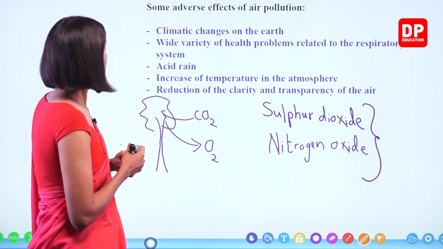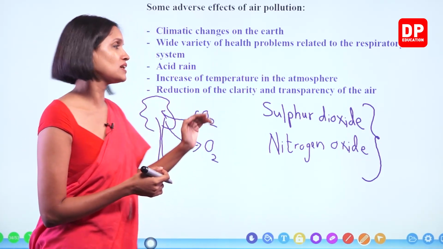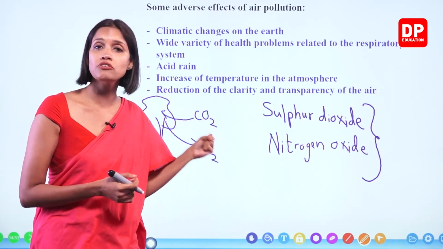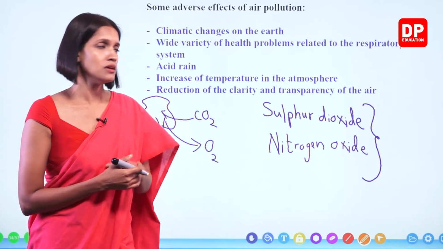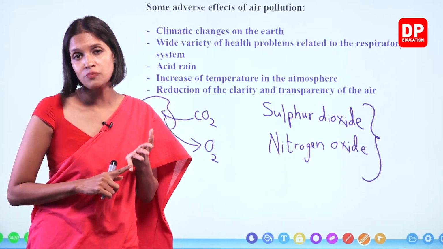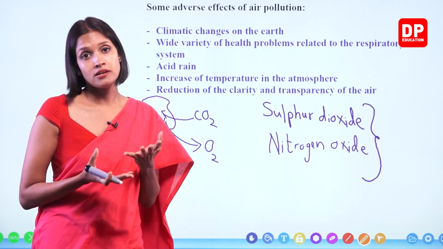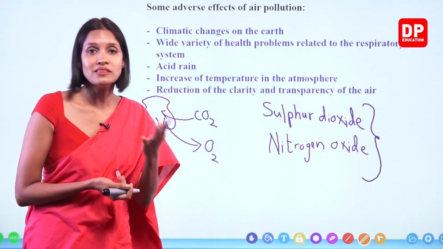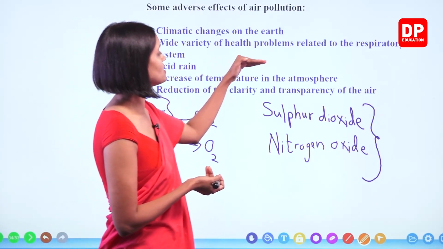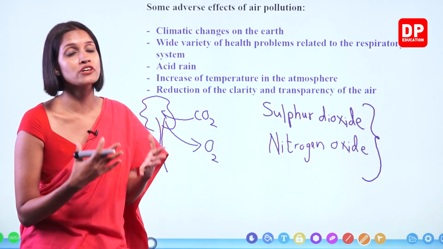Okay, children? Next one. Increase of temperature in the atmosphere. Again, I explained to you all, this happens basically because of a large amount of carbon dioxide present. But there are other gases also. When there's too much water vapor present in the atmosphere, that also can trap a certain amount of heat. Right? Methane gas is another example. Okay? So increase of temperature in the atmosphere also takes place because of air pollution, because of change of the composition of air.